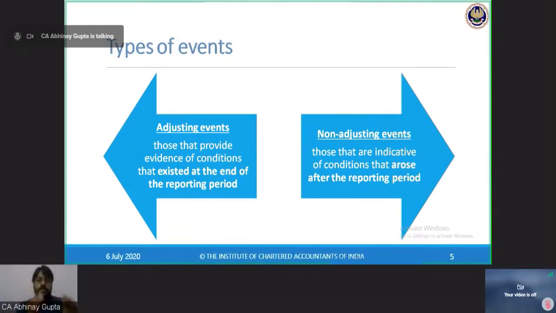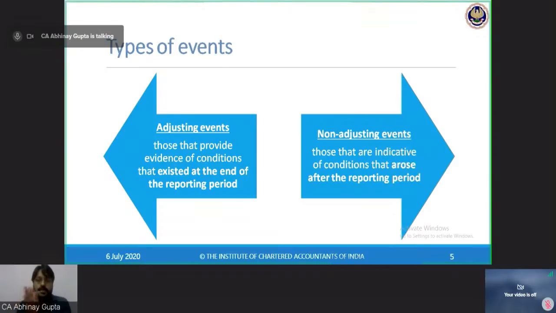Adjusting events are those events that provide evidence of conditions that existed at the date of the reporting period, that is on 31st March 2020. On that date itself, there were evidences available that these events are occurring or about to occur. So there were some evidences available that management was aware that these events will occur. So this is called adjusting events.